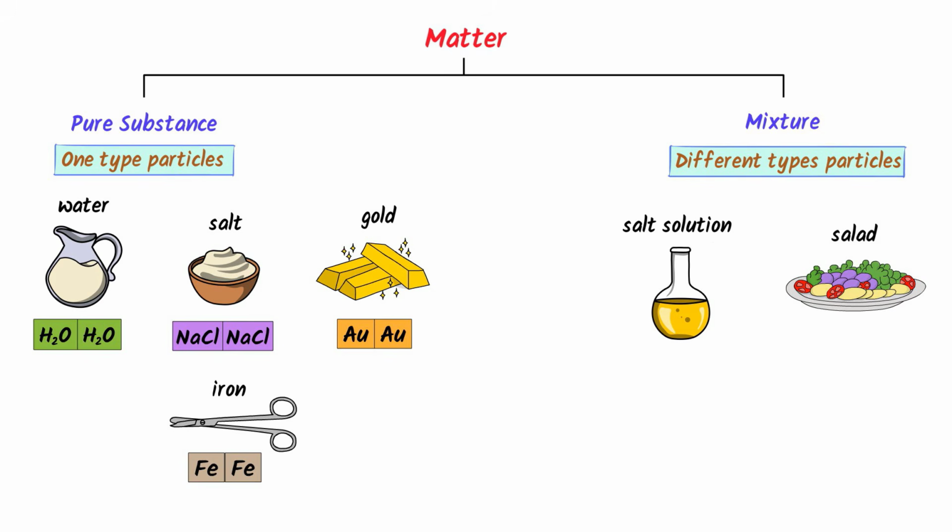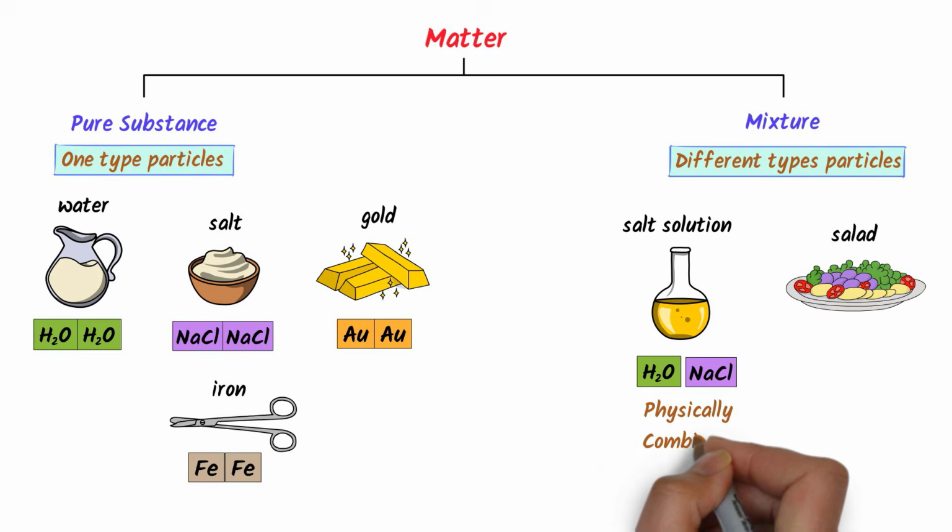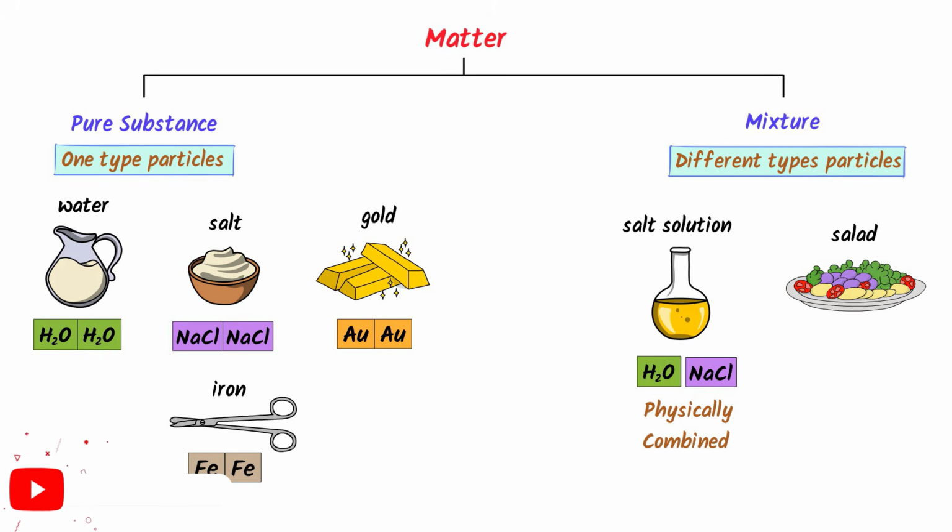We know that salt solution is made up of two different types of particles, water particles H2O and salt particles NaCl. Remember that they are just physically combined together, so salt solution is a mixture.